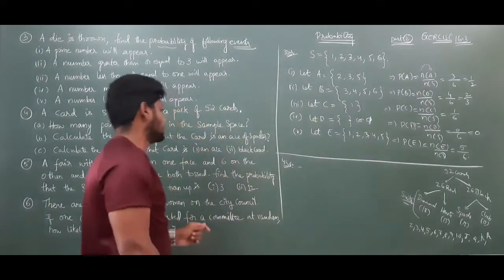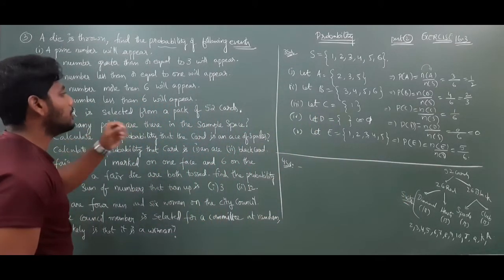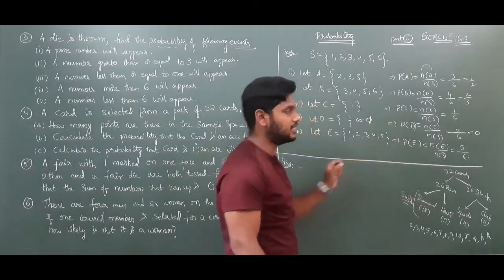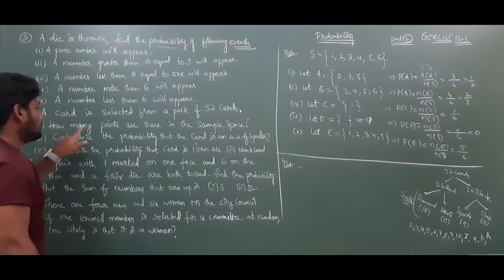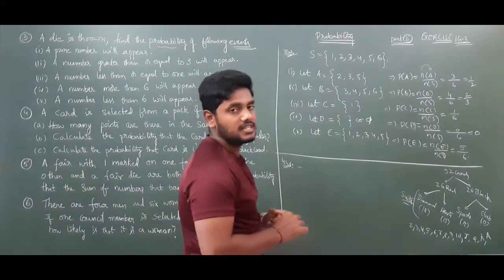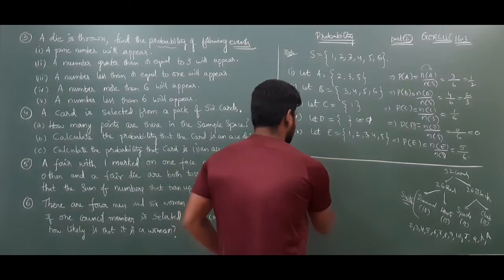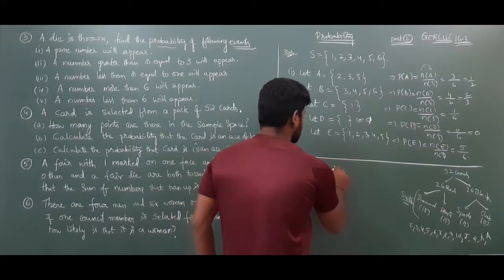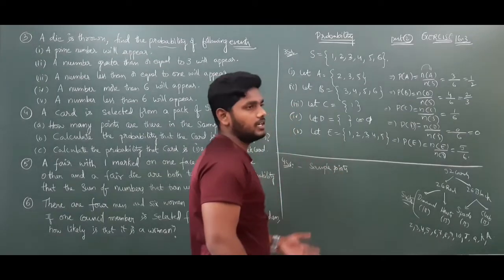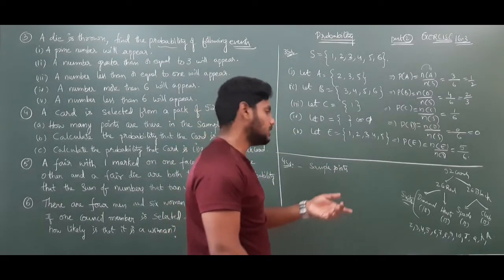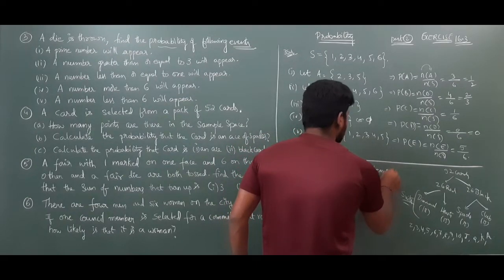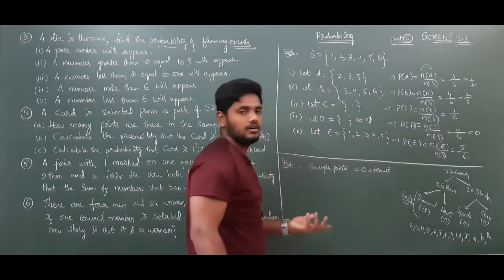Now you see what is the question. A card is selected from a pack of 52 cards. See, out of these 52 cards, a card is selected. How many points are there in the sample space? Sample points. See, when we toss a coin or throw a die, what we will get? Outcomes. The outcomes we will consider as sample points.